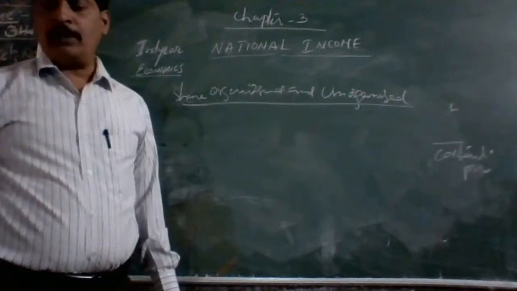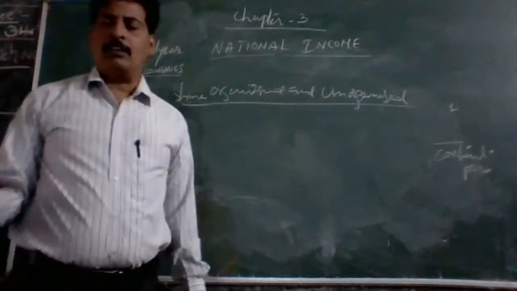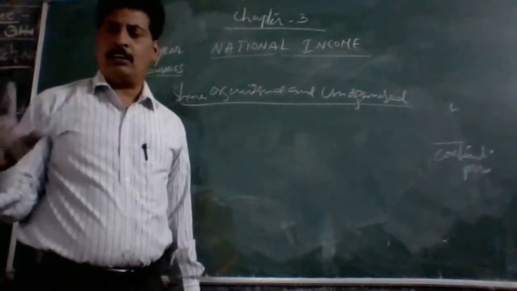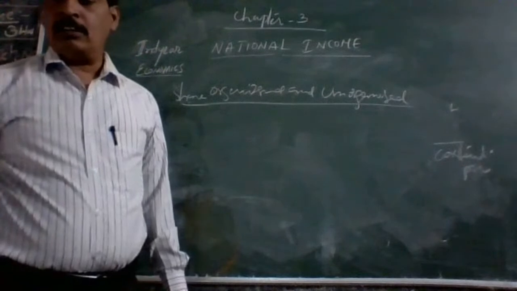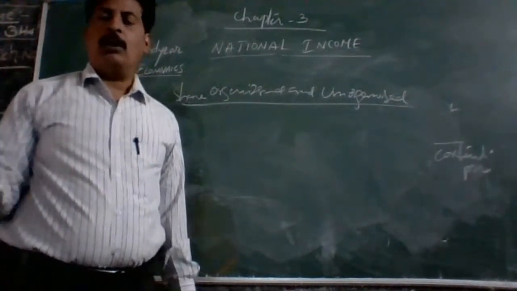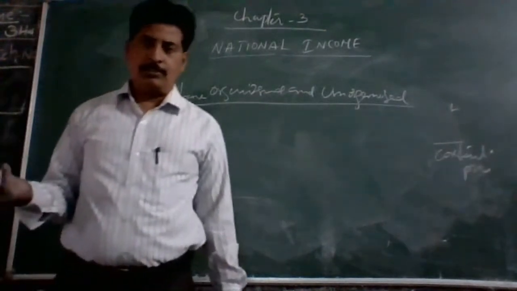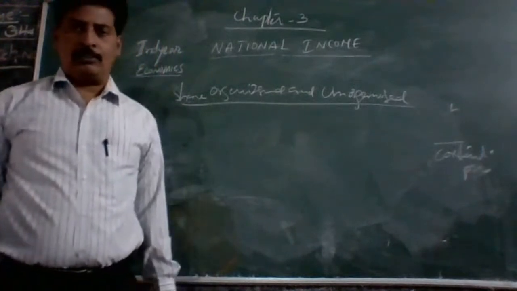All enterprises which are either registered or come under the purview of any act, and maintain annual accounts and a balance sheet, are all organized sectors.